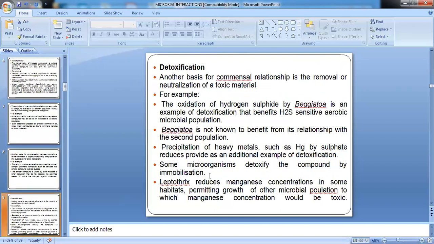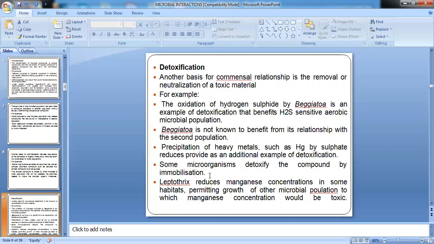Then you have another basis of commensalism, which is called detoxification, where organisms remove or neutralize a toxic material. For example, oxidation of H2S or hydrogen sulfide by Beggiatoa. This is an example of detoxification.